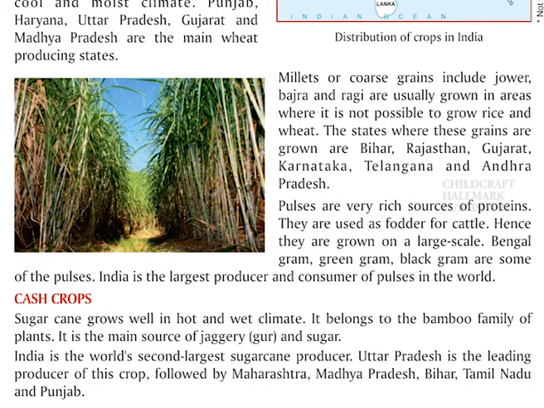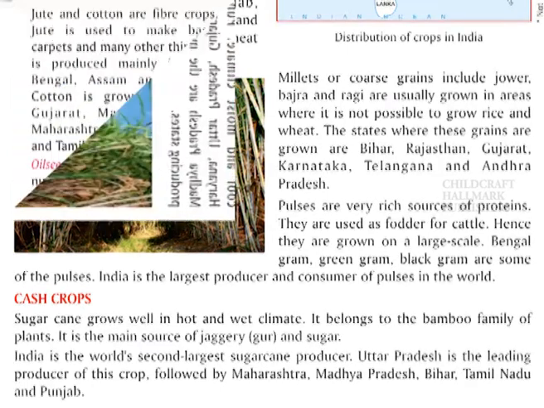Cash crops. Sugarcane grows well in hot and wet climate. It belongs to the bamboo family of plants. It is the main source of jaggery and sugar. India is the world's second largest sugarcane producer. Uttar Pradesh is the leading producer of this crop, followed by Maharashtra, Madhya Pradesh, Bihar, Tamil Nadu and Punjab.